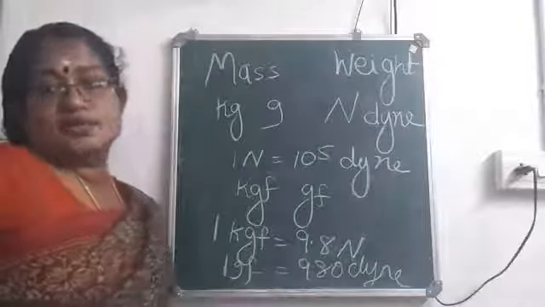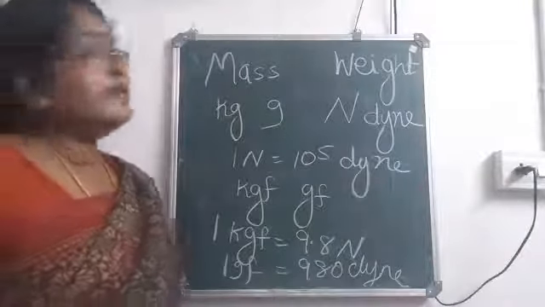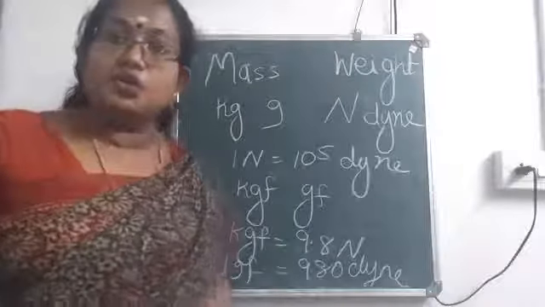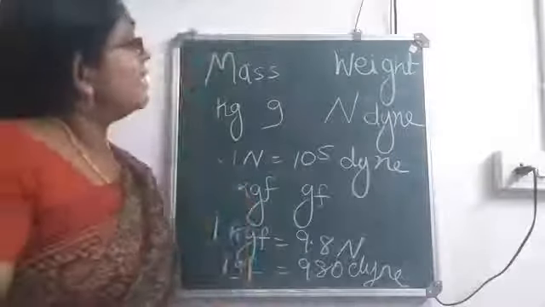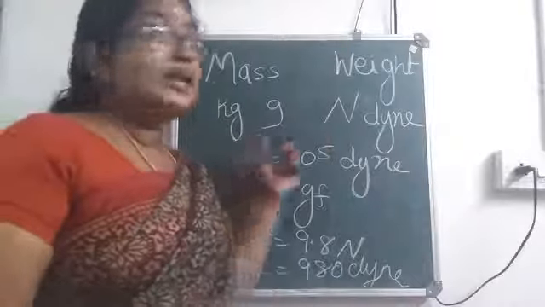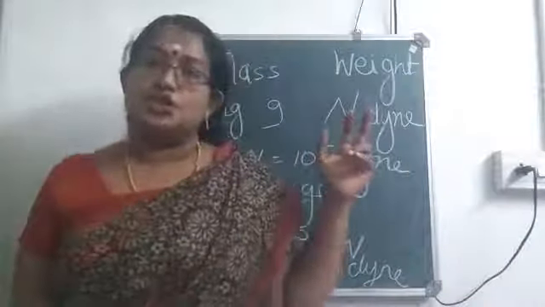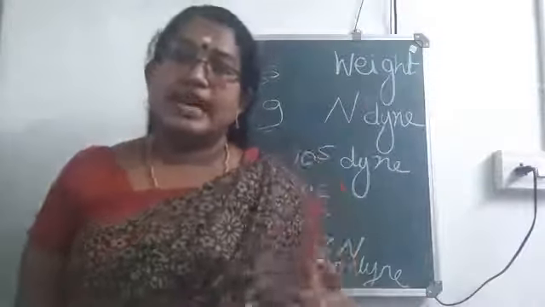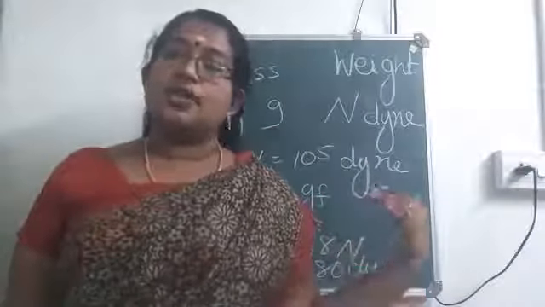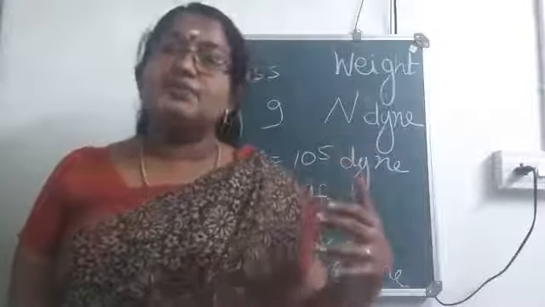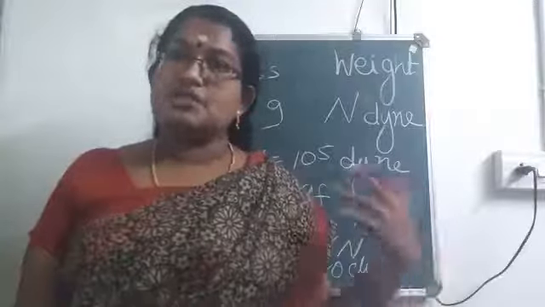Okay, so is it clear? We were discussing the terms mass and weight. You should know the differences between mass and weight. Then after that, SI unit for weight is Newton, whereas CGS unit is dyne. 1 Newton is equal to 10 raised to 5 dyne. Again, we have the gravitational units, which are they?